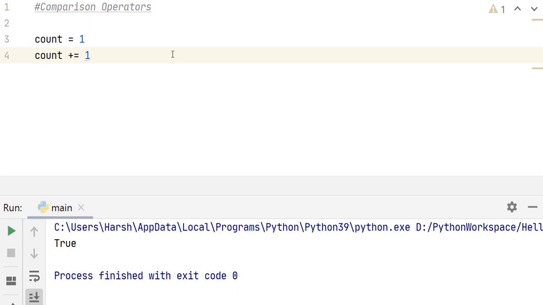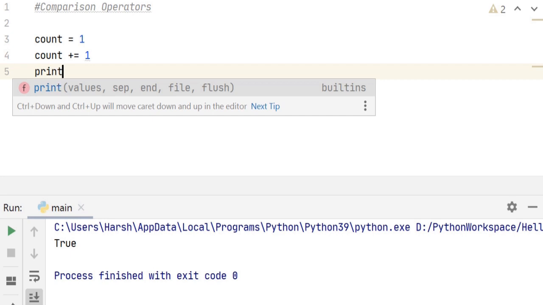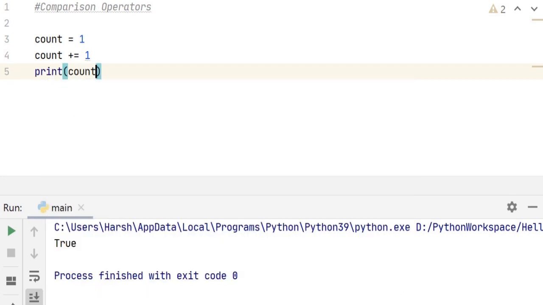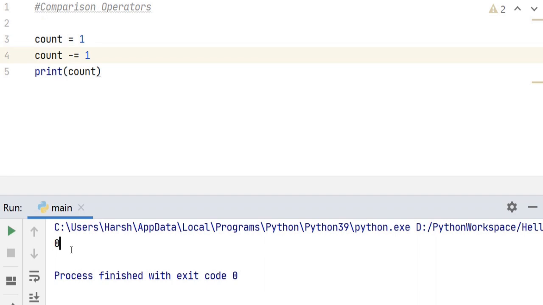And then when we want to see the output, we would just do print count. And when we run it, we get 2. Similarly, for decrementing, it is minus equal to. And when we print it, it will give us 0 as the value of count was 1. Then we decremented it by 1. So 1 minus 1 is 0.